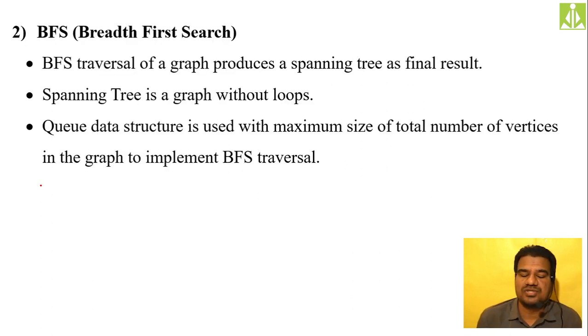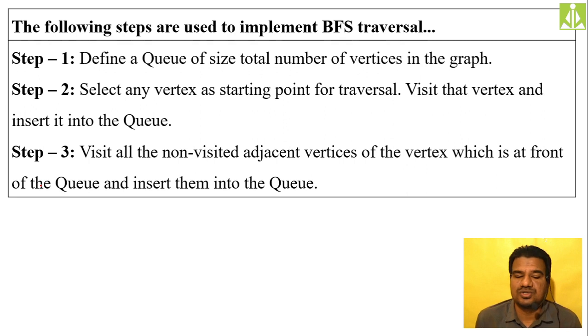Breadth first search traversal. Here we make use of a queue in order to get the spanning tree. Here also we are retrieving the spanning tree for the given graph. A spanning tree is nothing but a tree without any loops, a graph without any loops, we can say. Unlike the previous method, here we are making use of a queue data structure. So just see the steps over here.